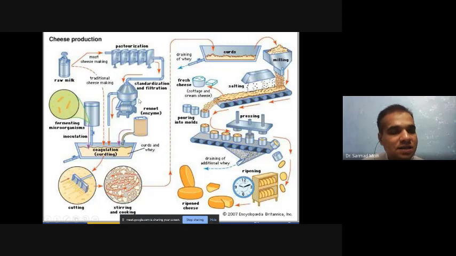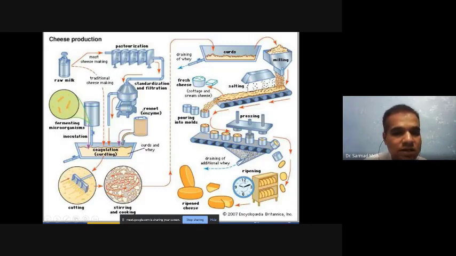After the standardization and filtration, meaning after the sterilization, in this cheese preparation we have to mix in the renin type of enzyme. Renin is an enzyme which will convert the milk into curd. We can also mix in microorganisms, and these microorganisms are able to produce enzymes that convert the milk into curd.